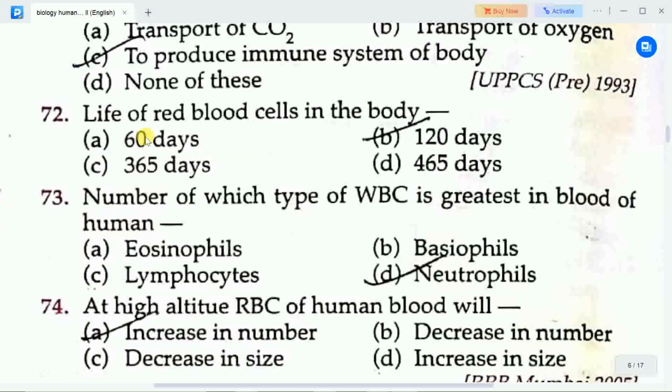Next question is life of red blood cells in the body. Options are A. 60 days, B. 120 days, C. 365 days, D. 465 days. Correct answer is option B, 120 days. So life of red blood cells in the body is 120 days.